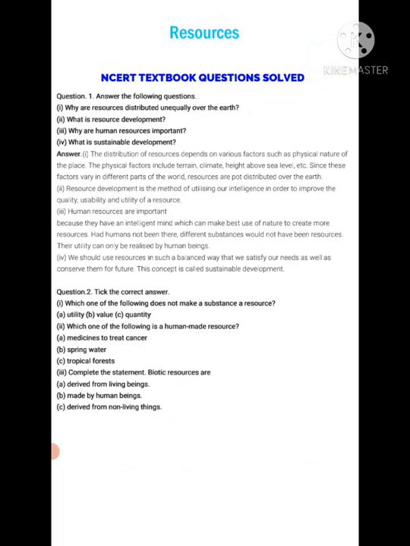Why are human resources important? Human resources are important because they have an intelligent mind which can make best use of nature to create more resources. Had humans not been there, different substances would not have been resources. Their utility can only be realized by human beings.